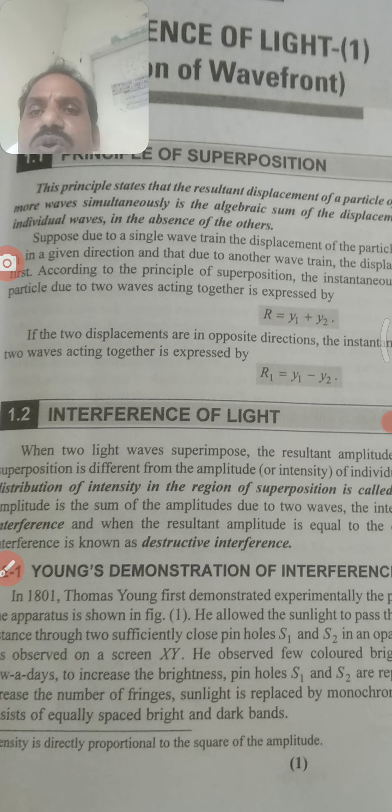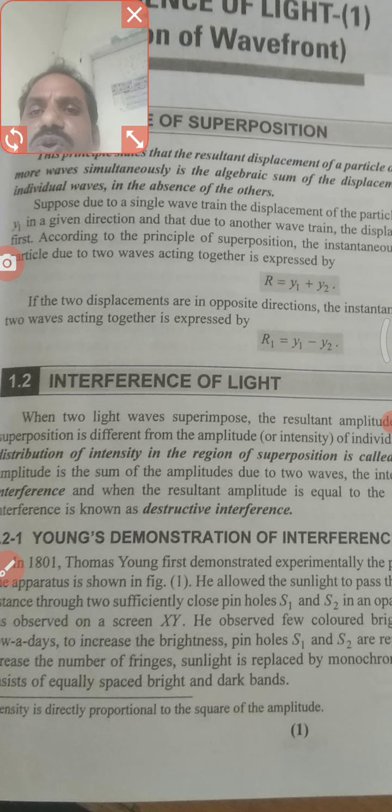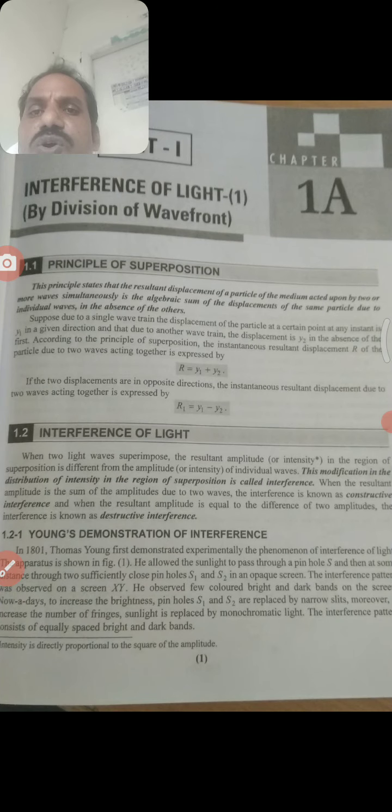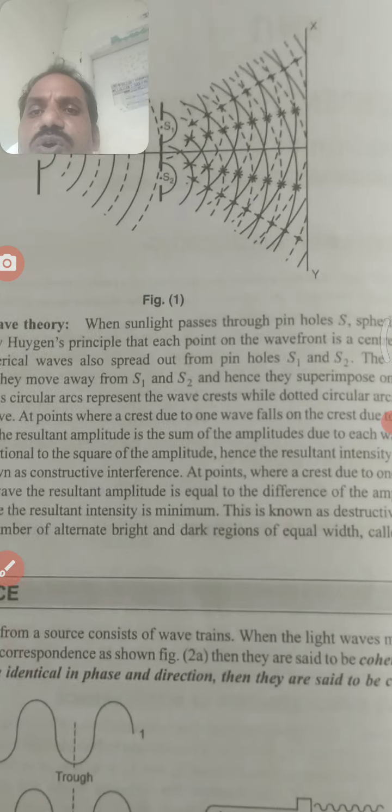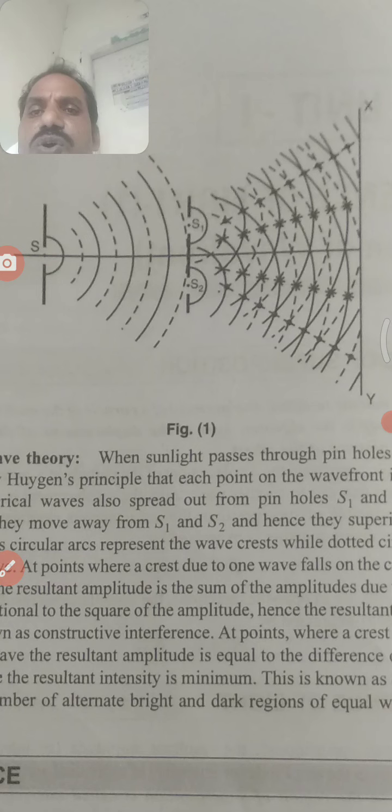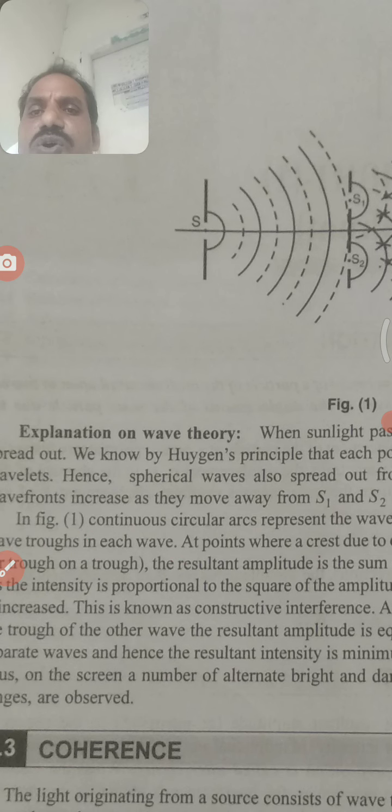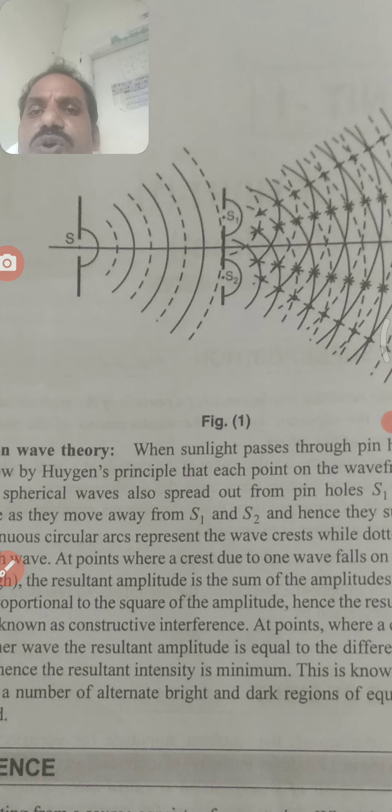Now we know another thing, Young's experiment. The scientist Young explained the superposition principle easily with the superposition of two waves. Here S is a single monochromatic source, and its wave falls on slits and forms a superposition.